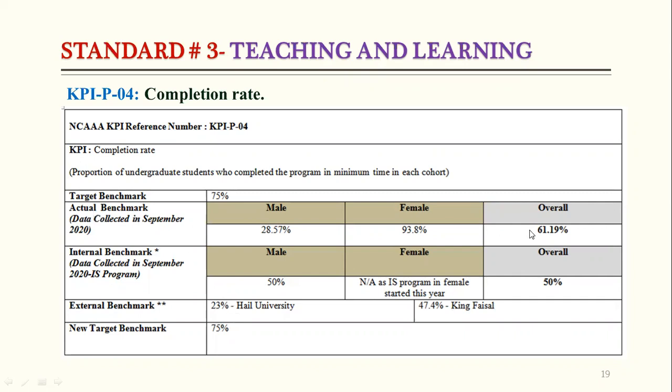Suppose our actual result is 61.19%, but in Higher University it is only 23%. So we are better than Higher University. Similarly, in King Faisal University it is 47.4%, and we are at 61.19%. So we are still better than King Faisal University.